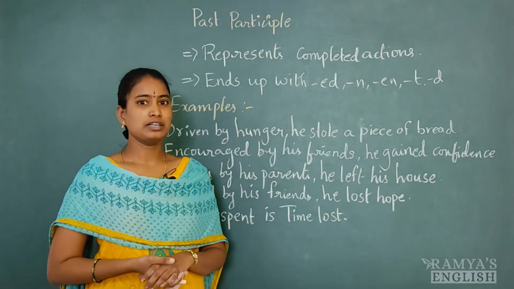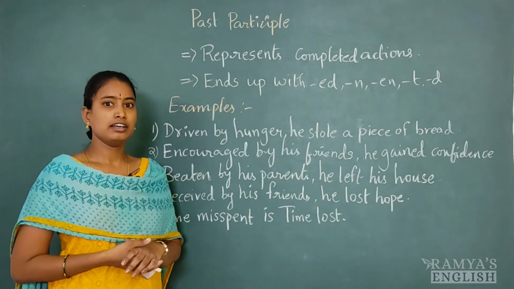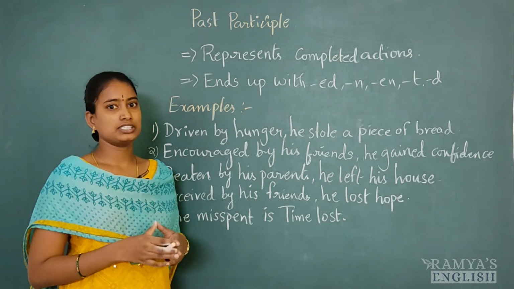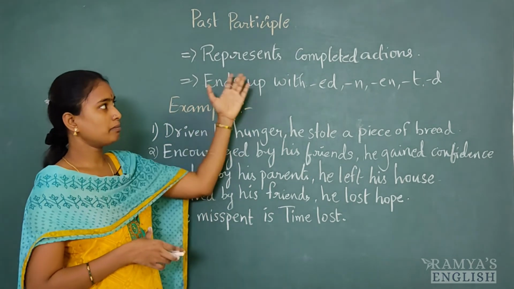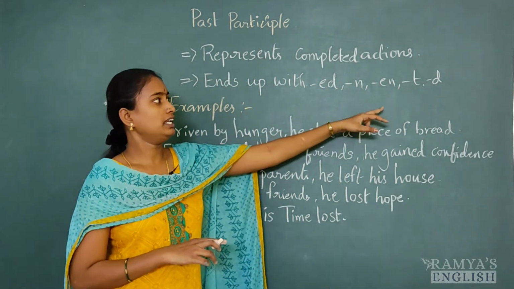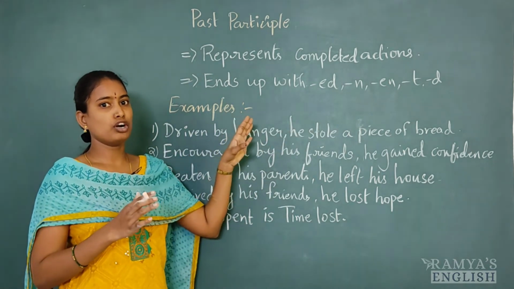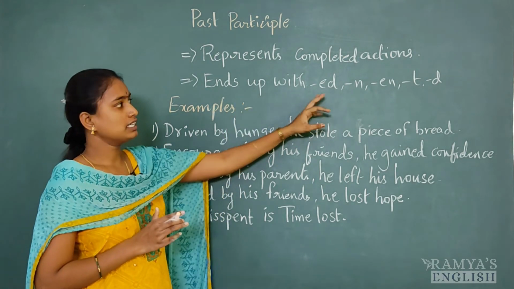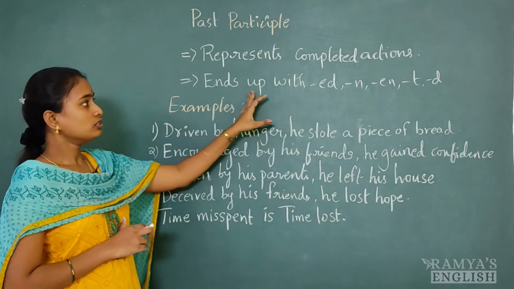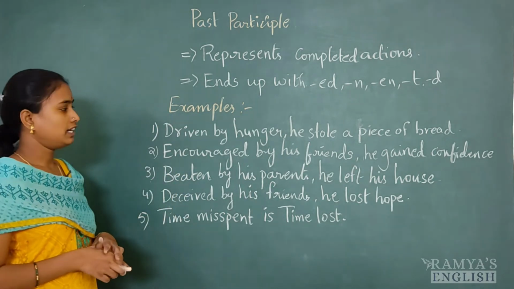Now let's learn about past participles. It represents completed actions. In present participles, we have seen that it represents ongoing actions, whereas past participles represent already completed actions. They end with ed, n, en, t, d. So the verbs in the past participle, generally V2 forms and V3 forms, end with ed, n, en, d, t. So this is about the past participle. Now let's see some examples for clear understanding.